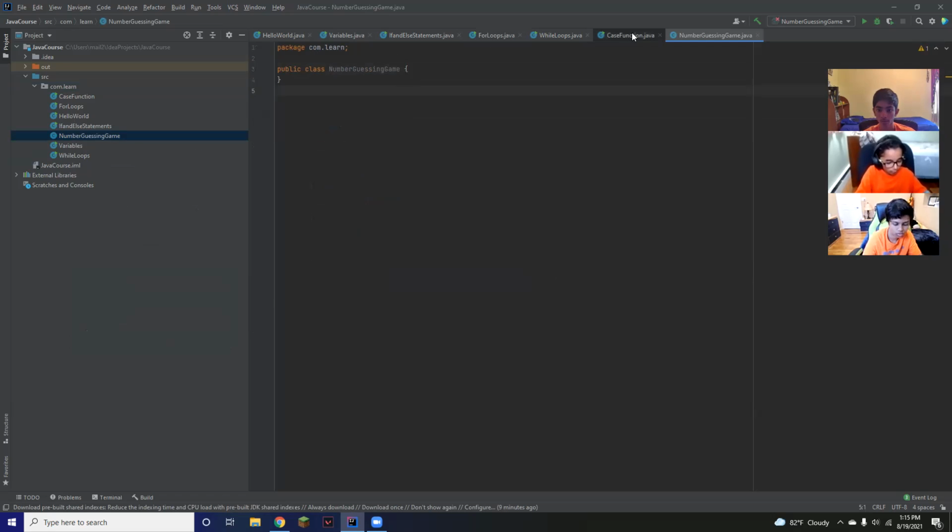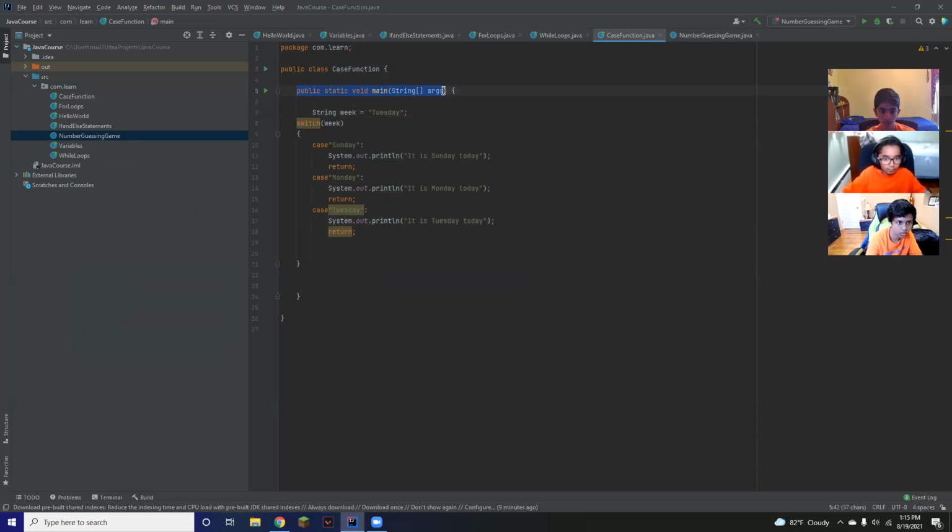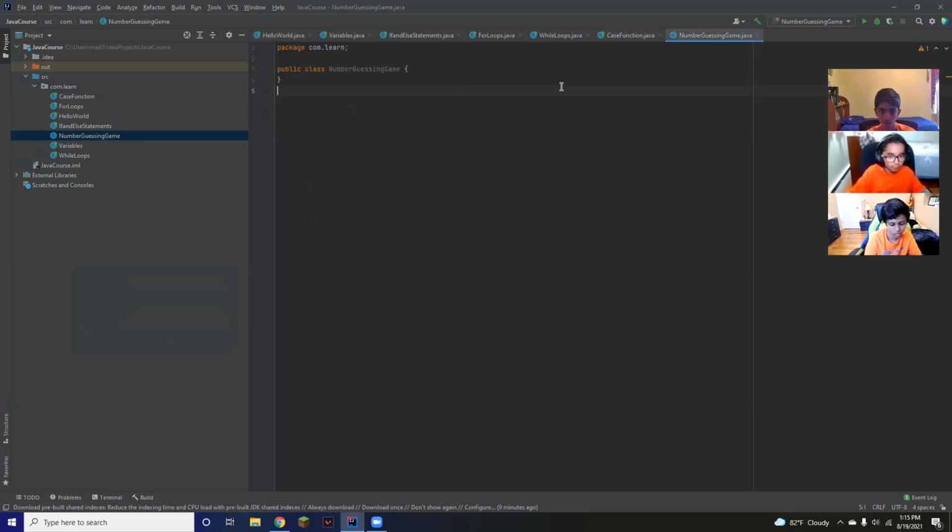Now we have our program. Remember, copy the public static void like we always do. Put it under here. And we can get started with our code.